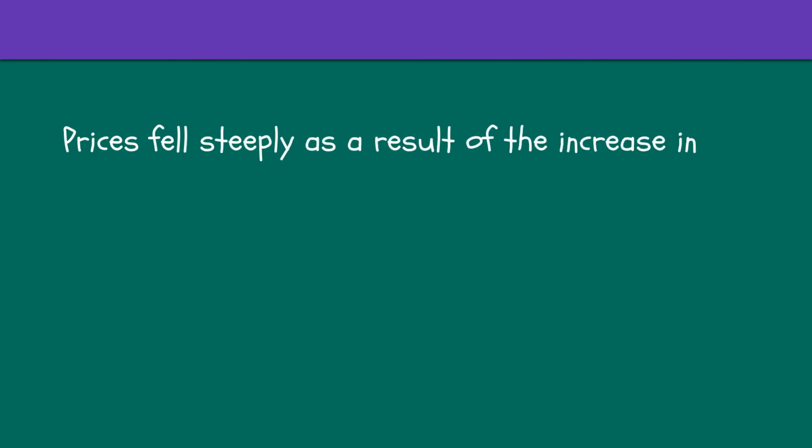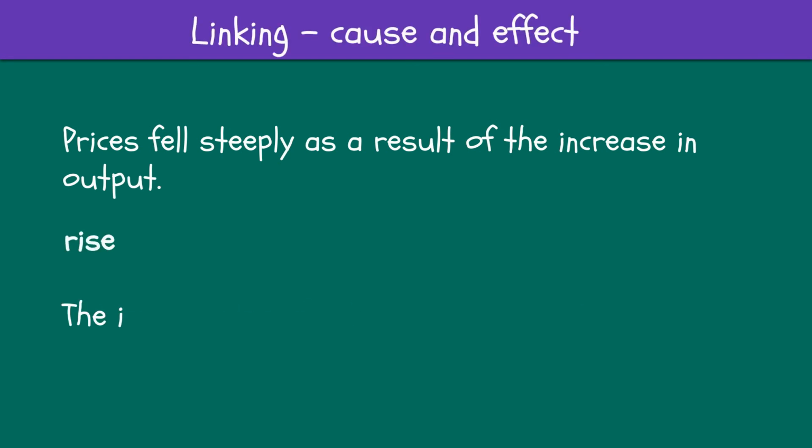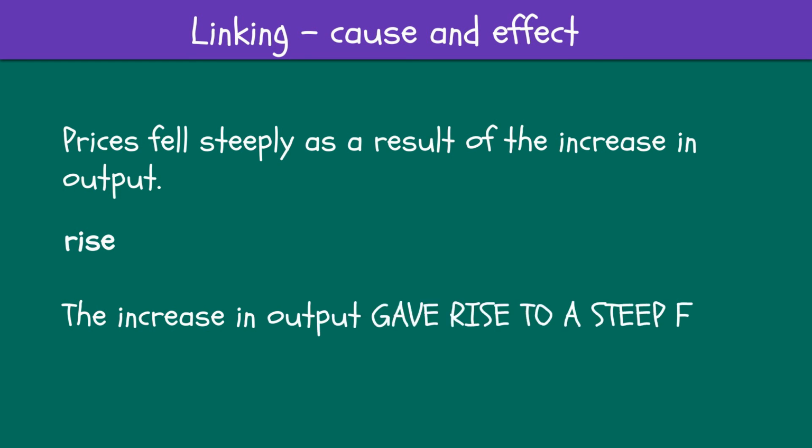Prices fell steeply as a result of the increase in output. Notice that we're changing from a verb phrase, fell steeply, to a noun phrase, a steep fall, after the preposition. The increase in output gave rise to a steep fall in prices.